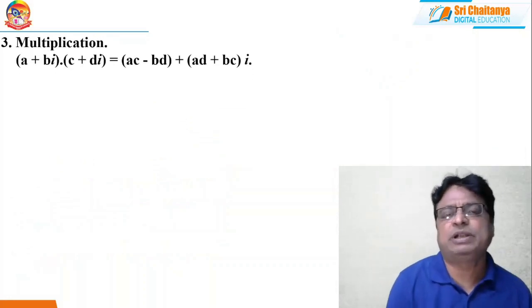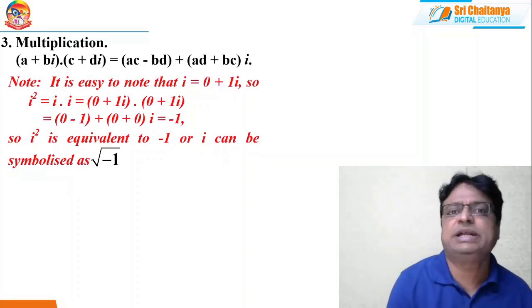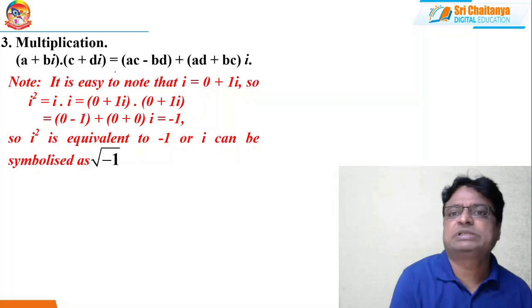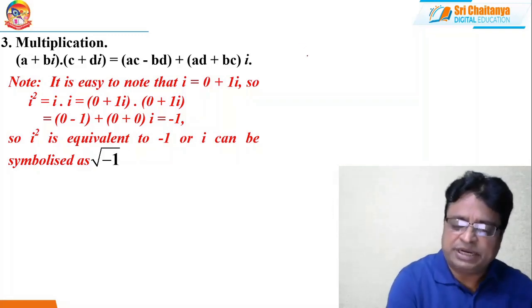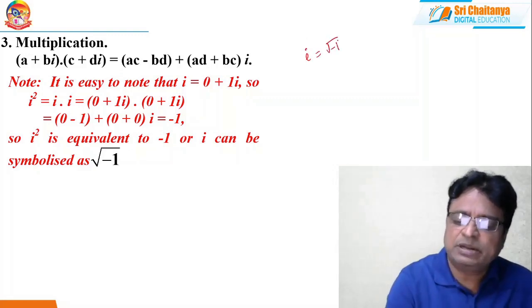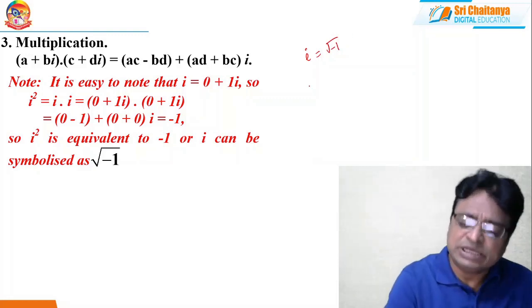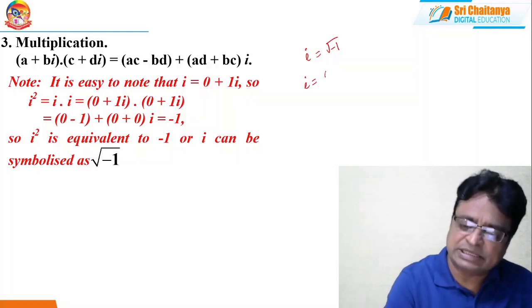Now coming to multiplication, the third rule: (a plus ib) into (c plus id) equals (ac minus bd) plus (ad plus bc) into i. Here I already mentioned i is a complex number, not just a symbol, and it is equal to root minus 1. In general, i is nothing but 0 plus 1 into i.